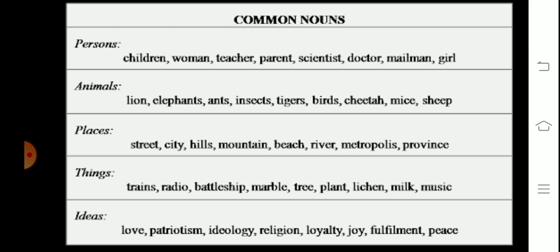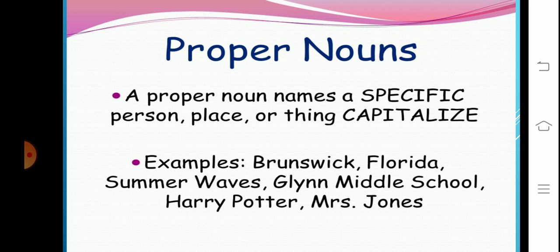Here, some more examples of common nouns are there: persons, animals, places, things, ideas. You can pause the video and read all the examples of common nouns. Let's move toward the second kind of noun, that is proper nouns.